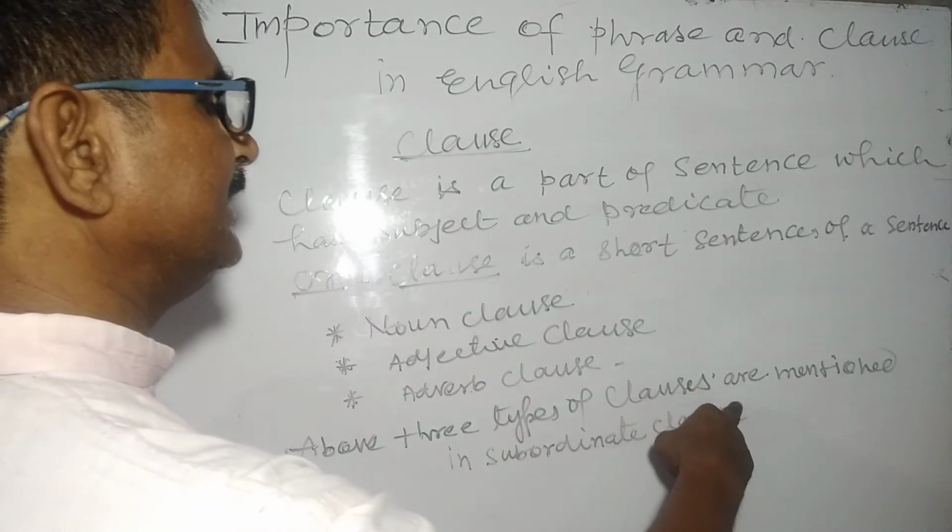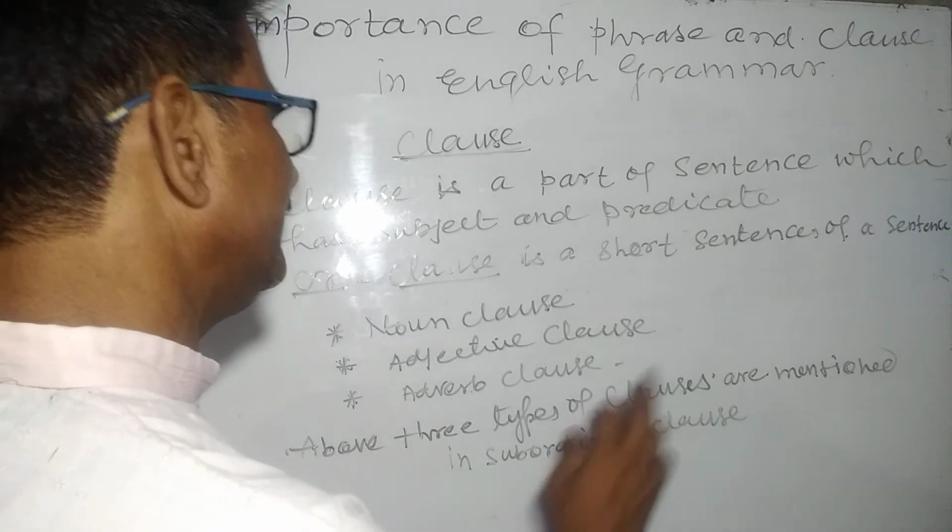Above three types of clauses are mentioned in subordinate clause.